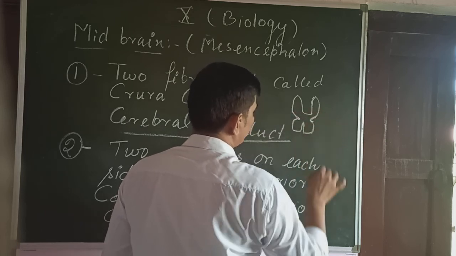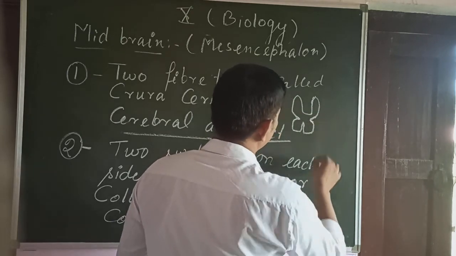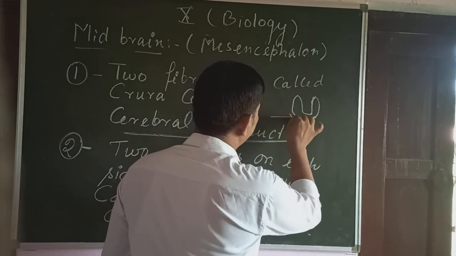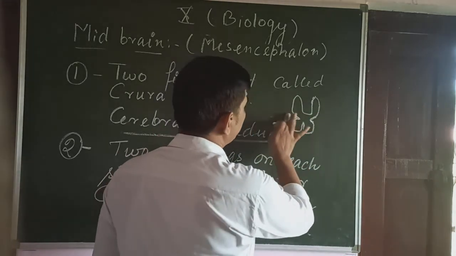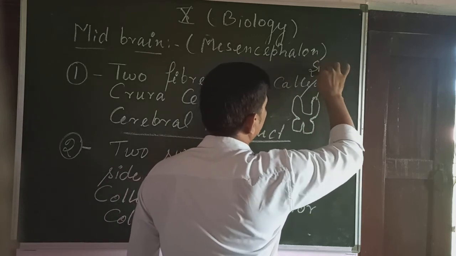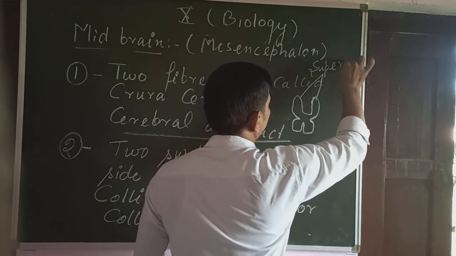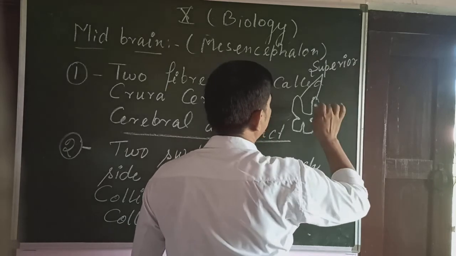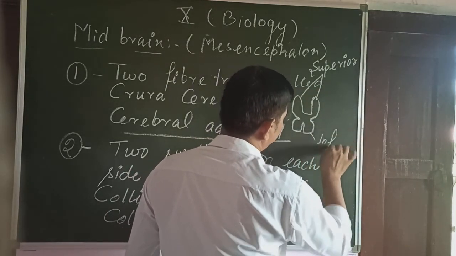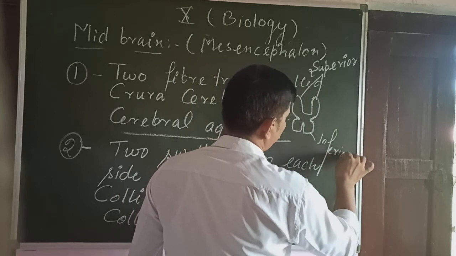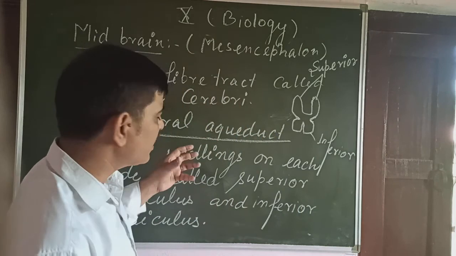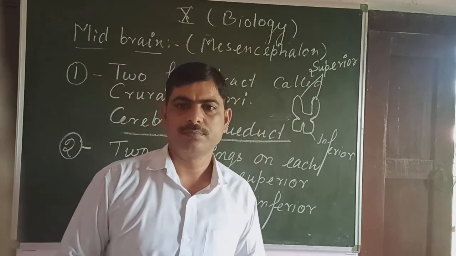Fissure, as I said in previous lectures, fissures are the depressions. So these are fissures. You can say these are the superior colliculi, and these two will be the inferior.